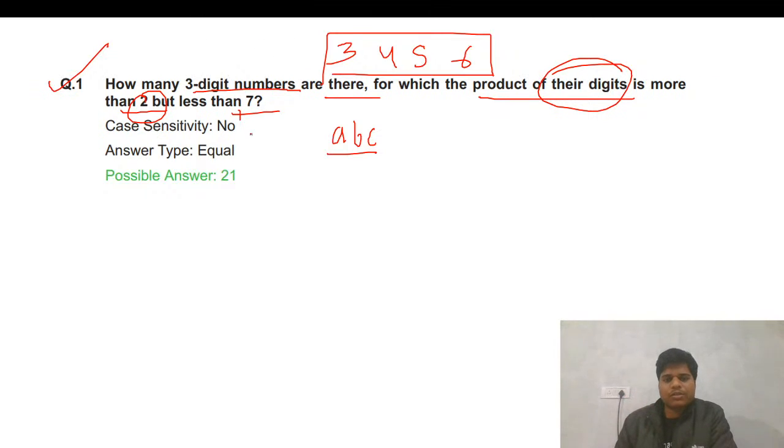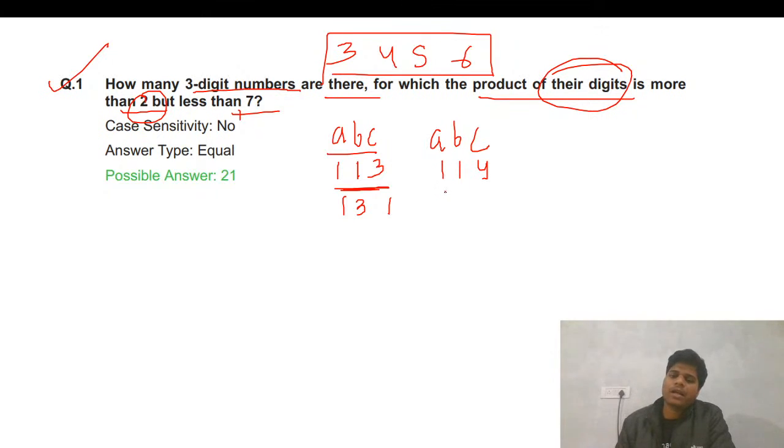So for the 3, it can be written as 1 into 3, in this manner only. Any other way we can write 3? No, there is no other way. We will need to count all of this. Let's see for the 4. ABC is there. So for the 4 we can write 1 1 4.